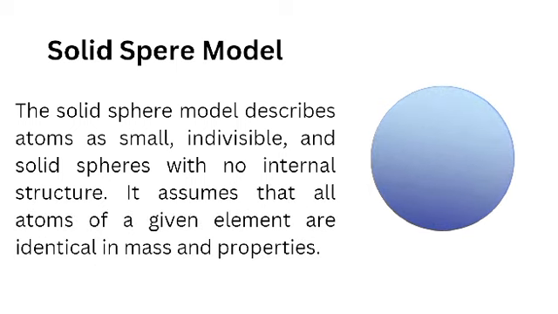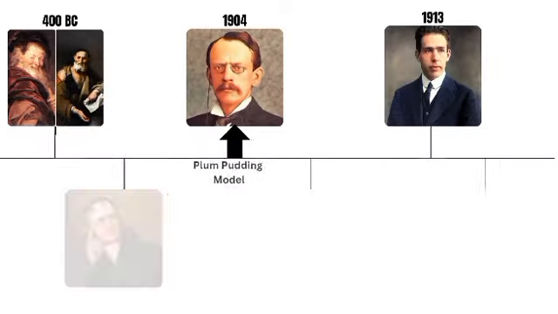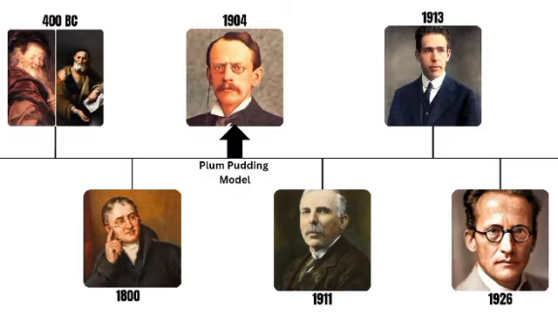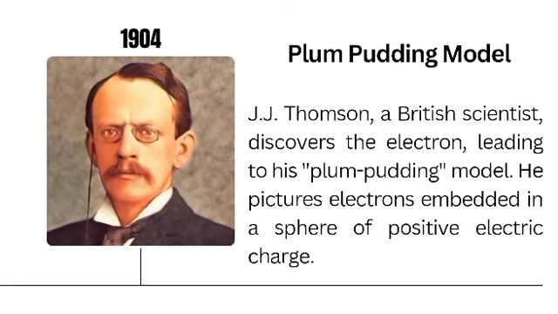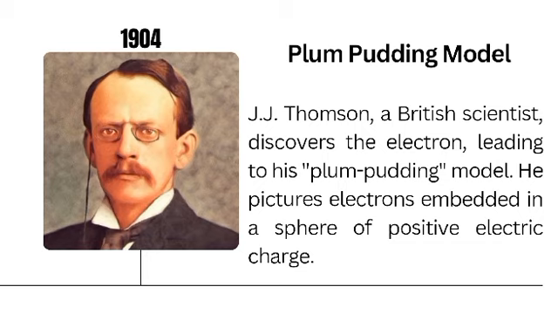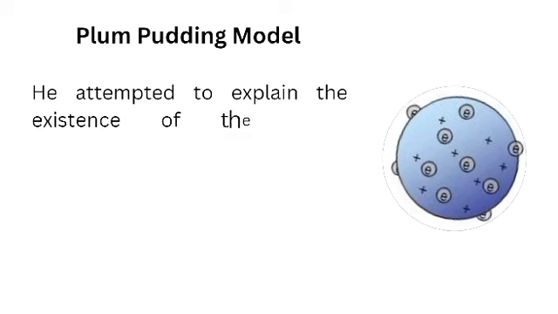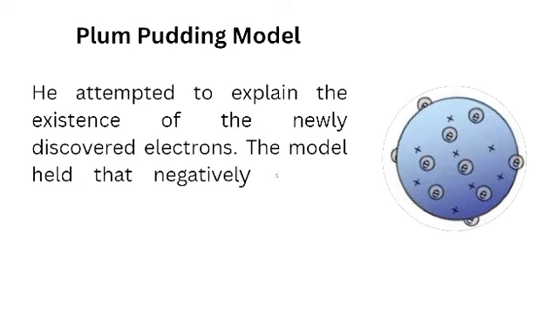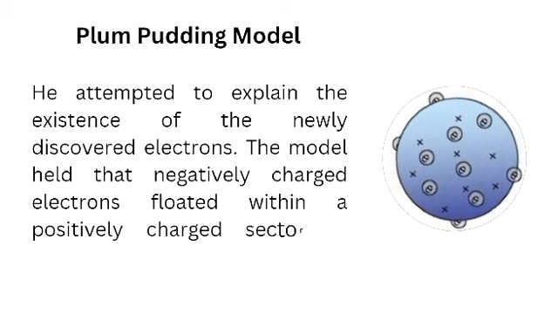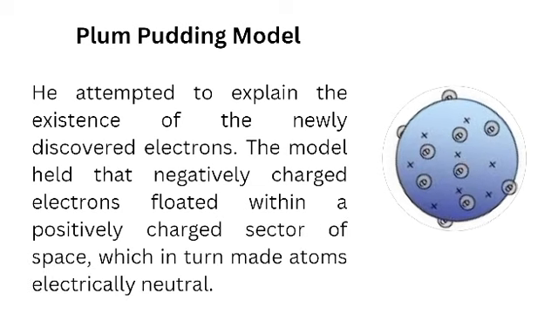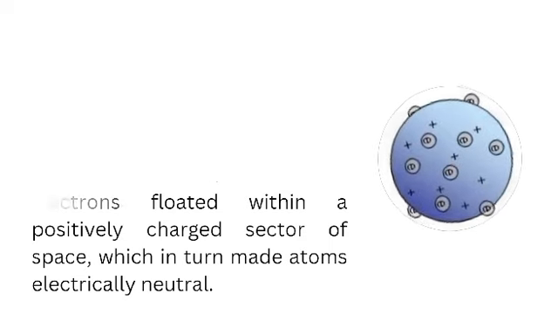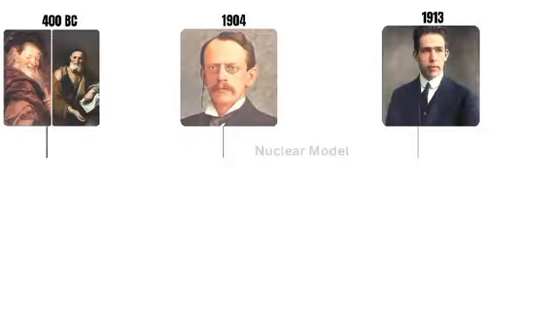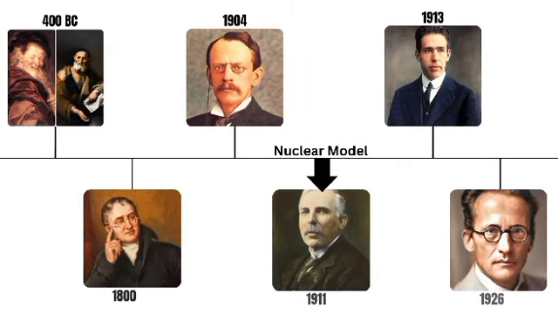Next to John Dalton, we have J.J. Thomson, a British scientist, who discovered the electron, leading to his plum pudding model. He pictured electrons embedded in a sphere of positive electric charge. He attempted to explain the existence of the newly discovered electrons. The model held that negatively charged electrons floated within a positively charged sector of space, which in turn made atoms electrically neutral.